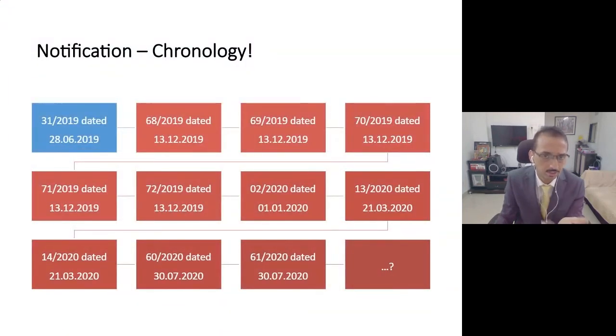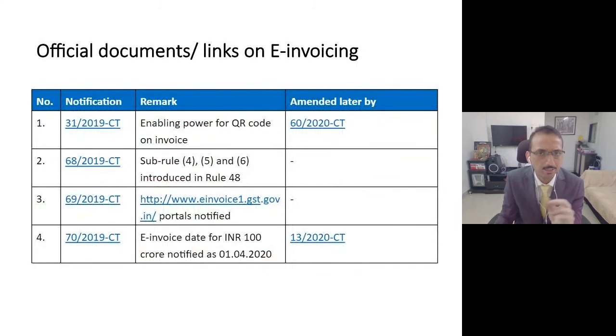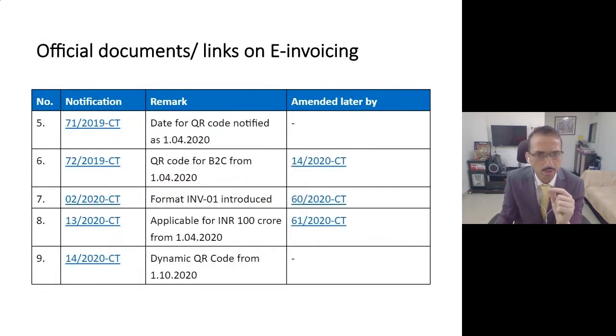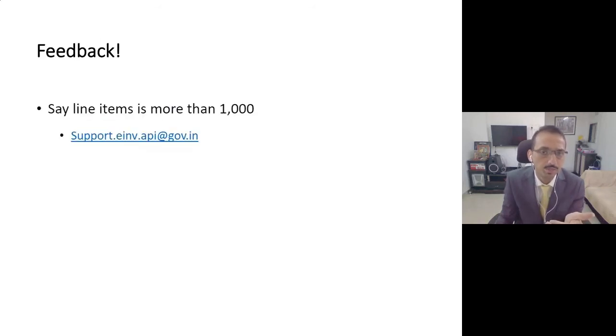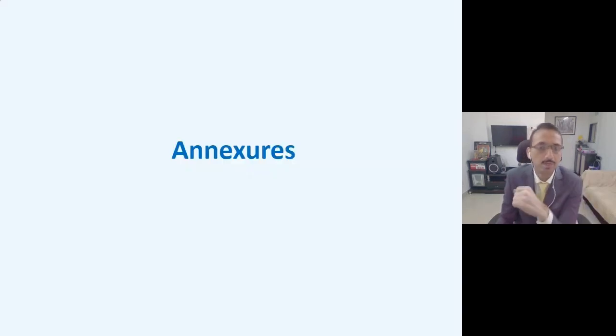In the presentation, you will receive copies of links to all the notifications which have been issued by the government. Additionally, you should not only rely on all these documents, but please also try to refer to the e-invoicing website which we have mentioned in the presentation, because the government is regularly updating the various FAQs which they are issuing. And if you are having any question, if you want to give any feedback to the government, try to use this email ID. This could be helpful for you. If you are experiencing any challenges, try to share your feedback on this particular email ID.